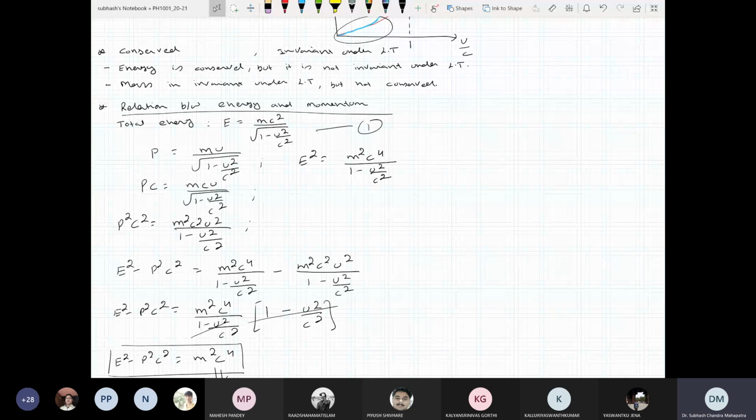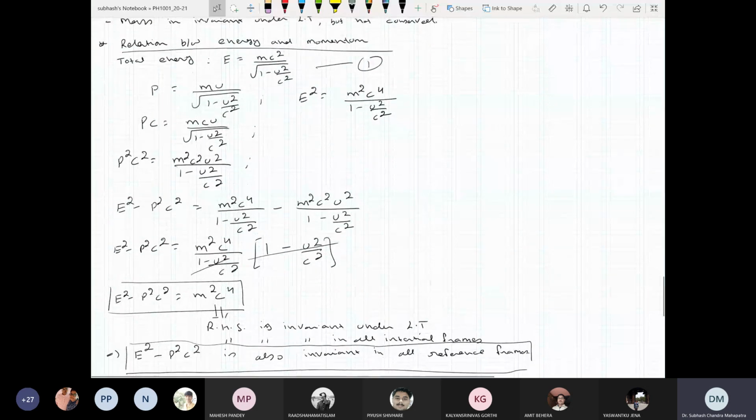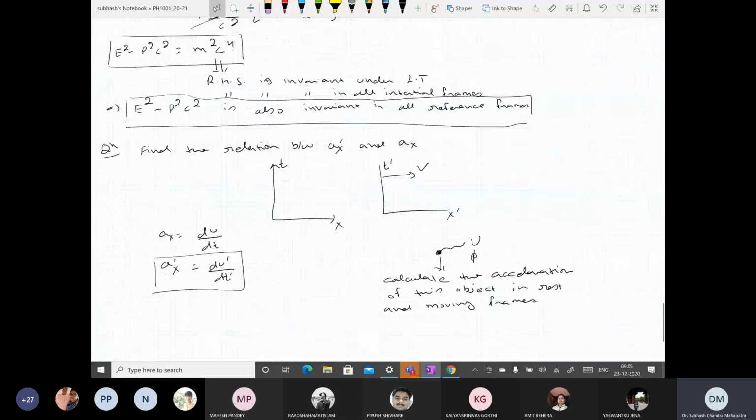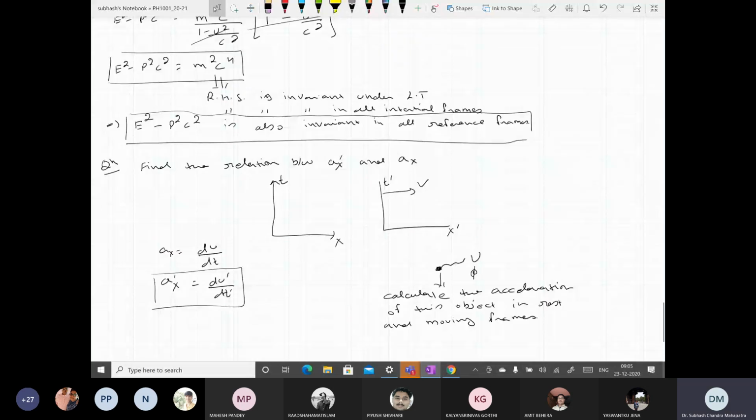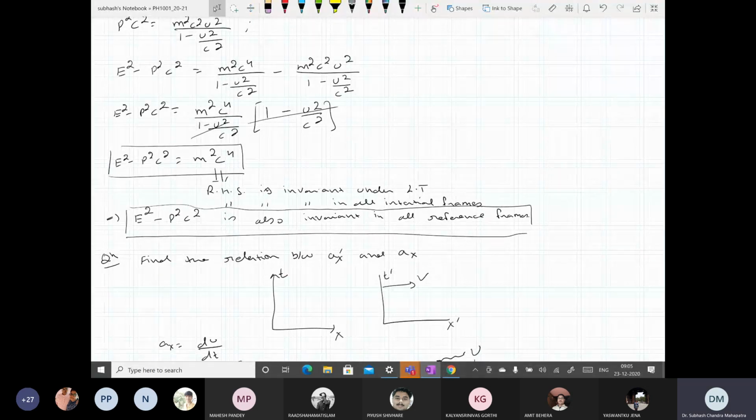That's the point. Mass and energy are one and the same thing. We should think about that, not separately mass, not separately energy. It's mass-energy. But the important point is, yes, you got it right. The total energy will remain conserved, not invariant. And similarly, E square minus p square c square will remain invariant.